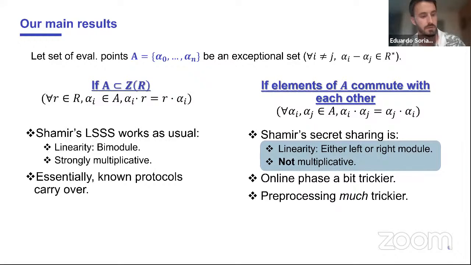If you were here in the first talk, you saw this trick about the double sharings, which consist of you multiply your secrets using the strongly multiplicative property, and then you put the degree down. So now you cannot do this anymore. And you have to use some kind of enhanced Beaver triples to do this trick. The problem now is that you're pushing this issue to the preprocessing. And that makes things complicated, but again, we have a solution for that. And I invite you to check the full talk for these details, or the paper, or ask questions.